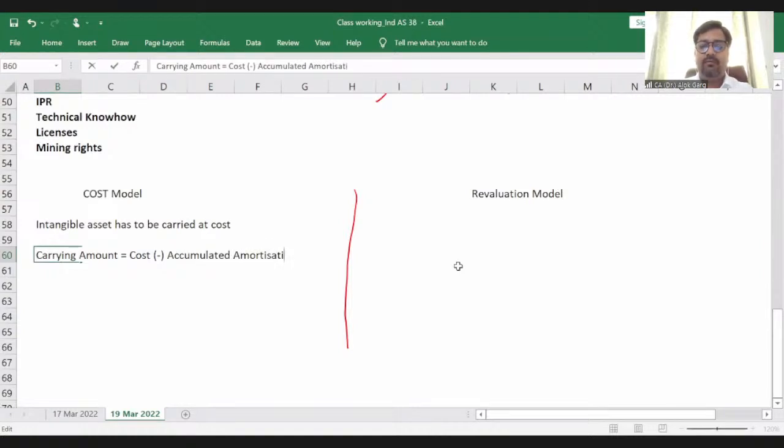For intangible asset, the word amortization is used. So cost minus accumulated amortization minus accumulated impairment losses, right?